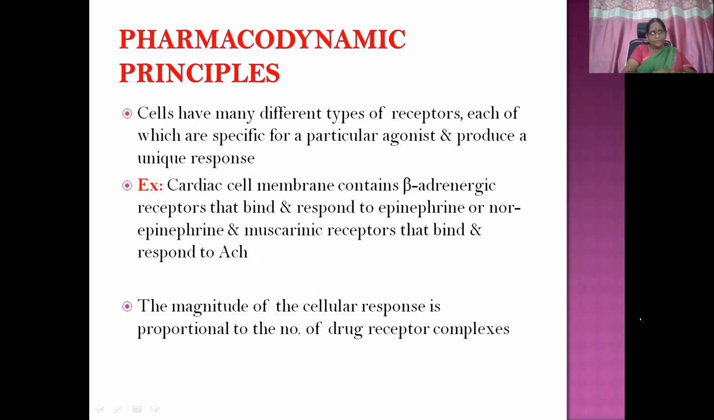Cells have many different types of receptors, each of which is specific for a particular agonist and produces a unique response. That means the cardiac cell membrane contains beta-adrenergic receptors that bind and respond to epinephrine. So epinephrine or norepinephrine will combine with cardiac cell membrane beta receptors. Also muscarinic receptors are present in the cardiac cell membrane that will get bound to acetylcholine and give a pharmacological response. The magnitude of the cellular response is proportional to the number of drug receptor complexes. How many complexes are formed gives rise to the magnitude of the cellular response.